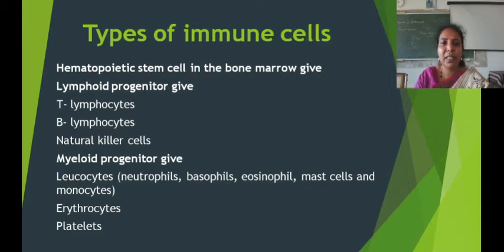And myeloid progenitor cells give rise to three types of cells: leukocytes, erythrocytes, and platelets. Among these, leukocytes are a part of innate immunity. In leukocytes, again there are different types based on their size and structure of the nucleus. They are classified into neutrophils, basophils, eosinophils, mast cells, and monocytes. Erythrocytes and platelets are not related to the immune system.